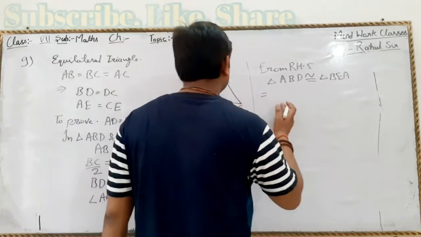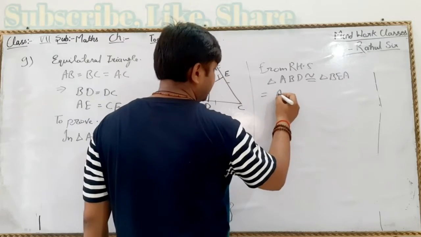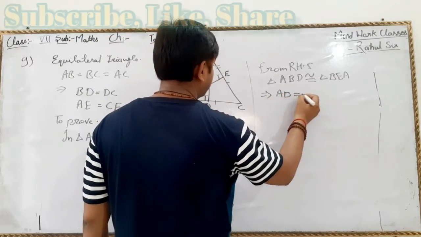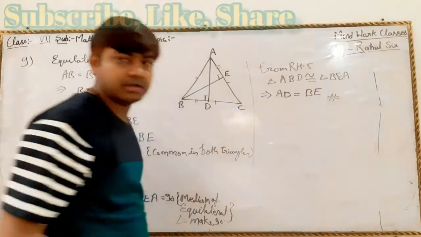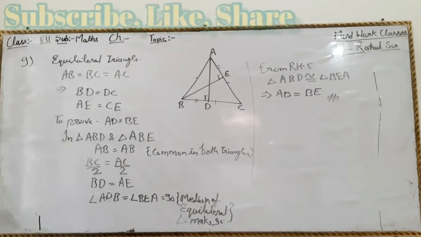So AD will be equal to BE. Okay, so this is how we do this. Please take the screenshot of this.